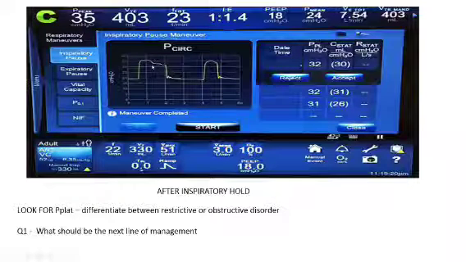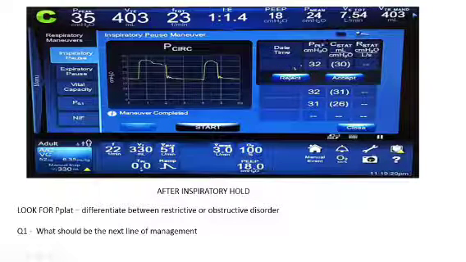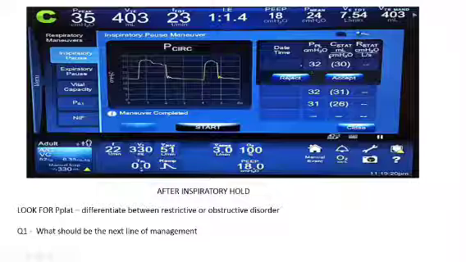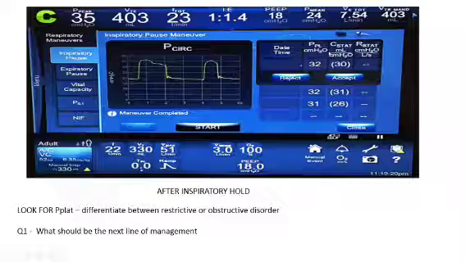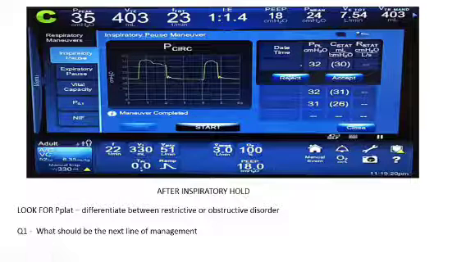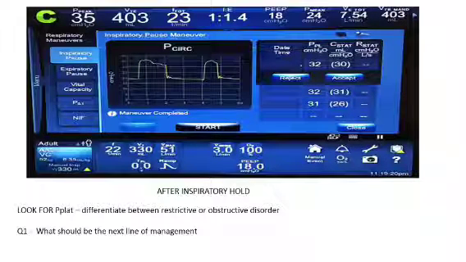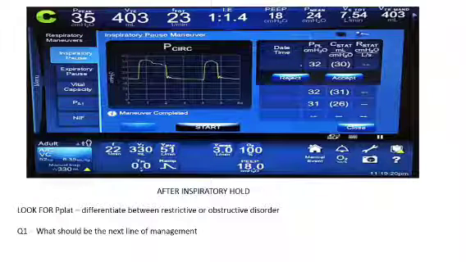We put an inspiratory pause, we can see plateau pressure. Plateau pressure is mentioned here, it is 32. Yes, it is well above 30. And the difference between peak and plateau is also very less. We are dealing with a compliance problem. This patient had ARDS. So yes, we differentiated. Yes, we are dealing with a compliance problem.